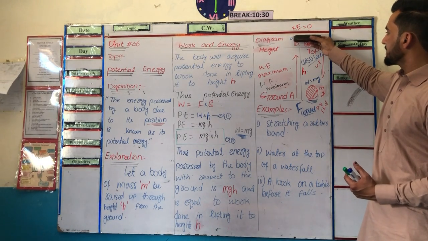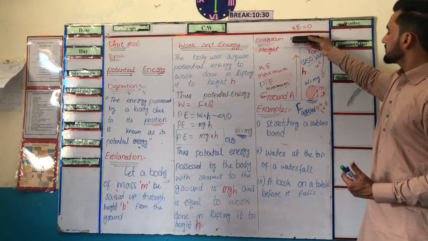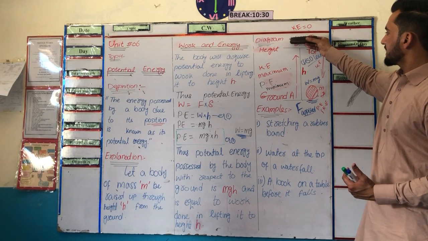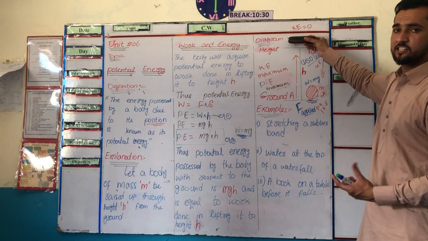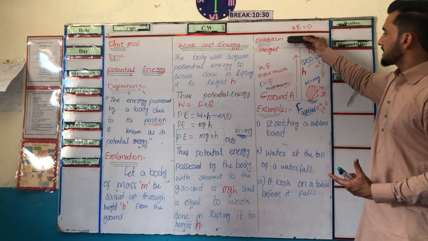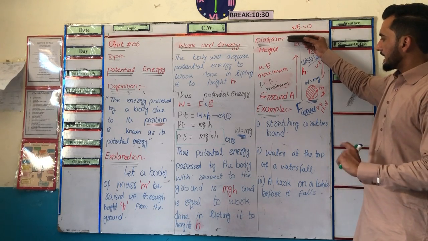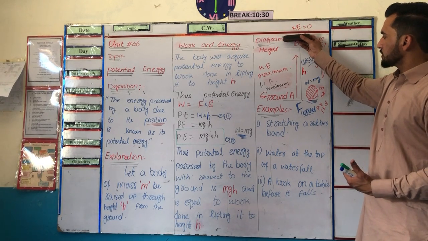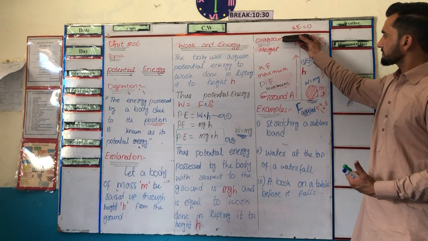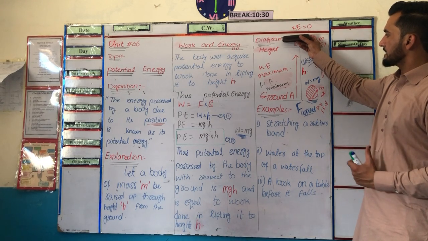So at point B, the energy stored in this object is potential energy. When we release this object, the potential energy is again converted into kinetic energy. Look into this object carefully.